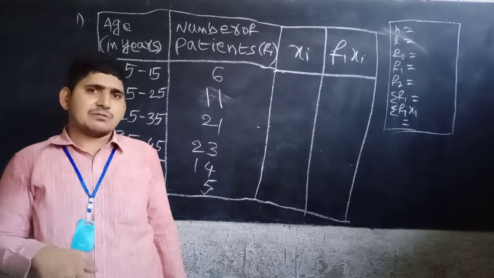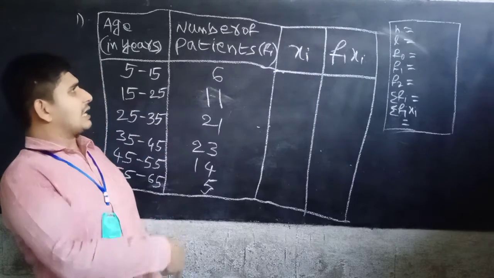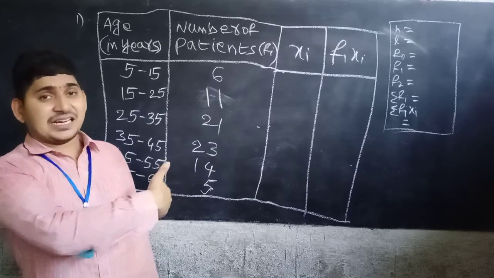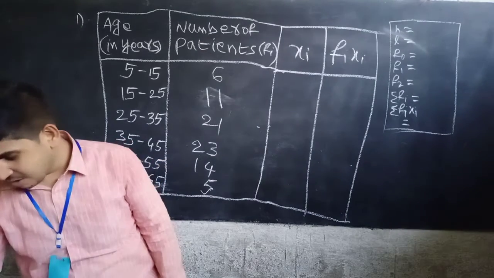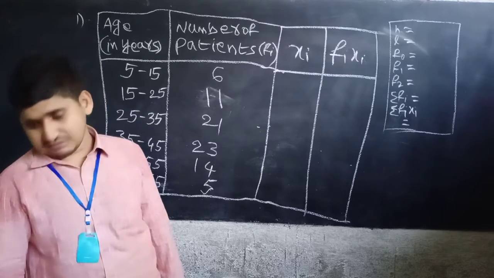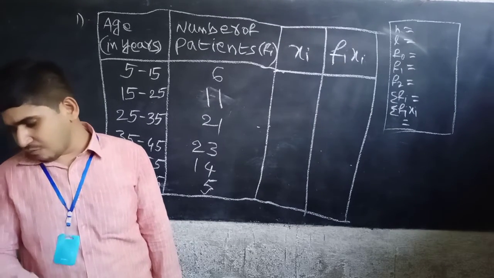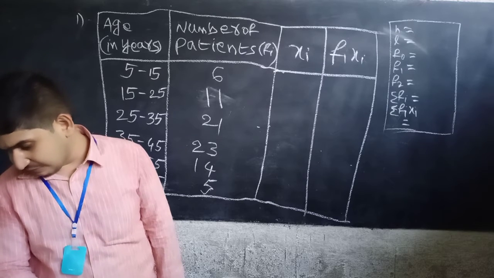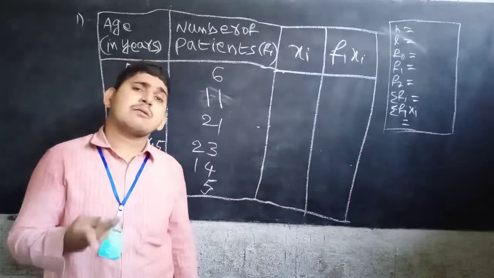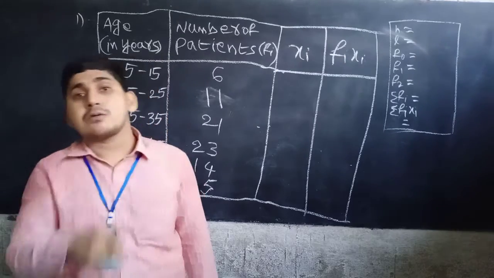We have to find the mode and mean of the given data, and compare the two measures of central tendency, that is, compare the mean value and the mode value.